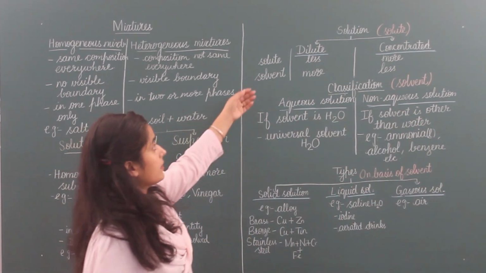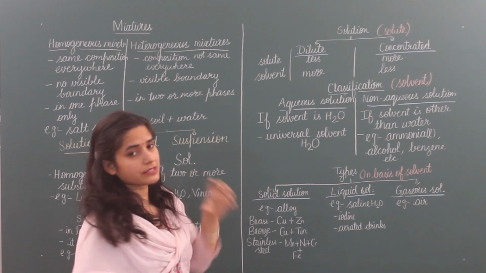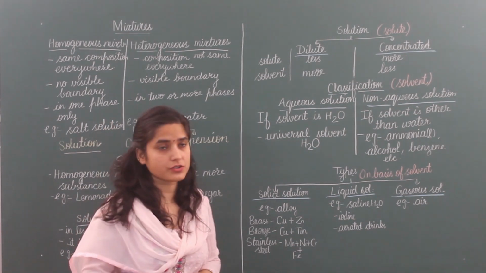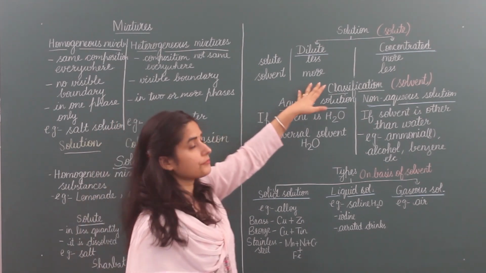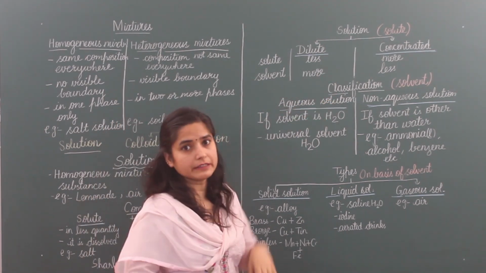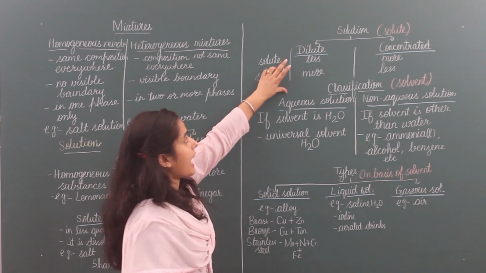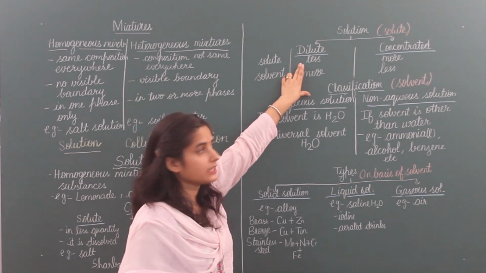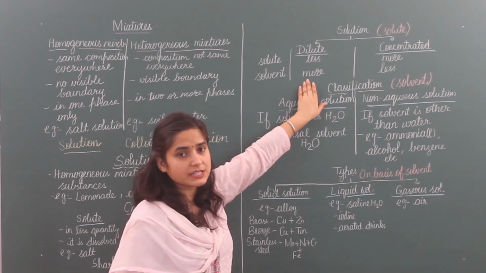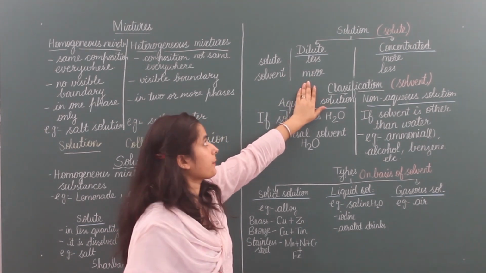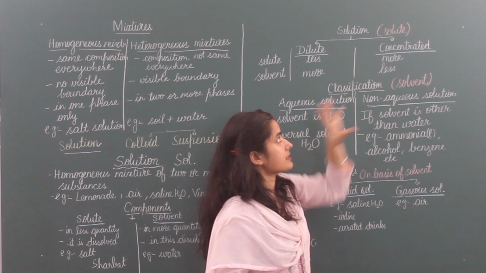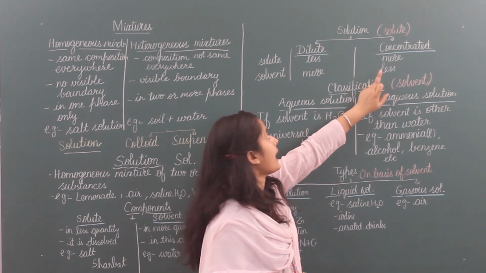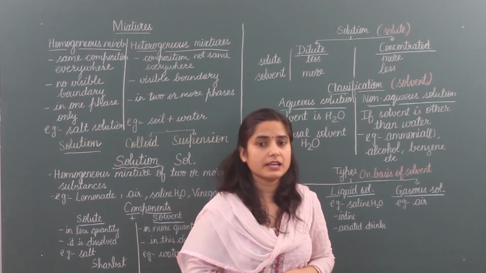Now next, solutions on the basis of solute. How much quantity are we taking for solute and solvent? Solutions are of two types, dilute and concentrated. Dilute solutions are those solutions in which solute is present in less quantity and solvent is present in more quantity. But concentrated means thick. That means solute is present in more quantity and solvent is present in less quantity.